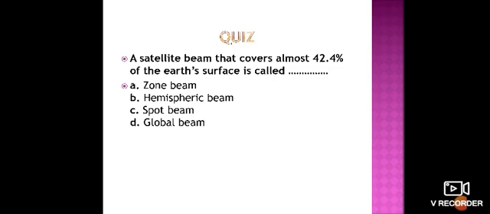So, a satellite beam that covers almost 42.4% of the Earth's surface is going to be known as: the first option is zone beam, the second option is hemispheric beam, the third option is spot beam, and the last option is global beam. So, what is the correct answer? That is D. Why? Because the name already indicates that it is a global beam. Whenever it is covering 42.4% of the Earth's surface, that beam is called a global beam.